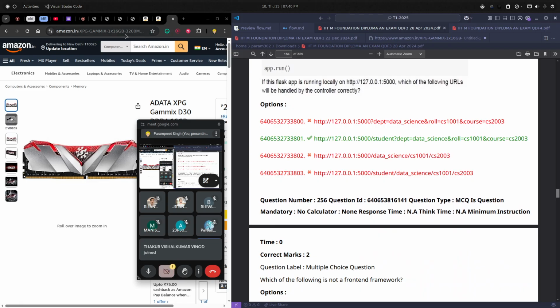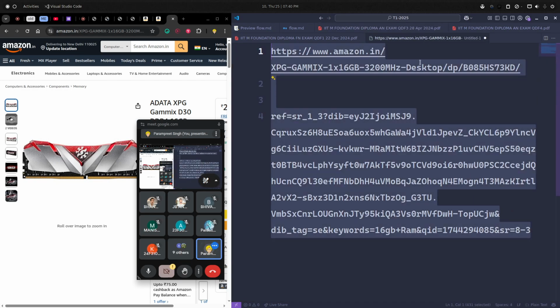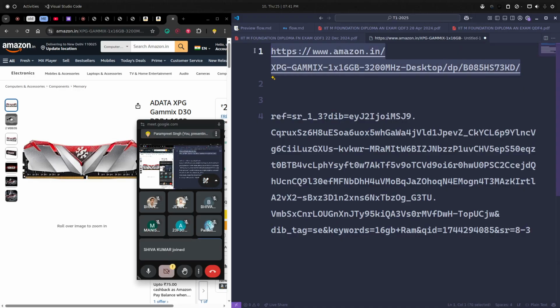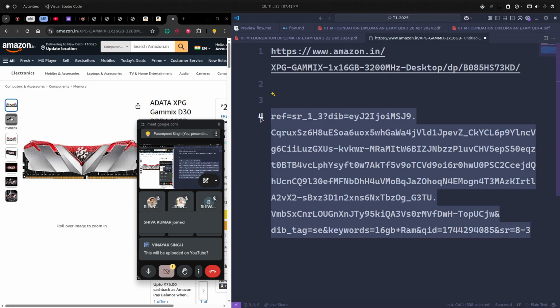So many times when you share some Amazon link with your friends or someone, you might see a long path, right? But even if you share only till this point, you will get the same result. The rest is just for their analytics and so on.